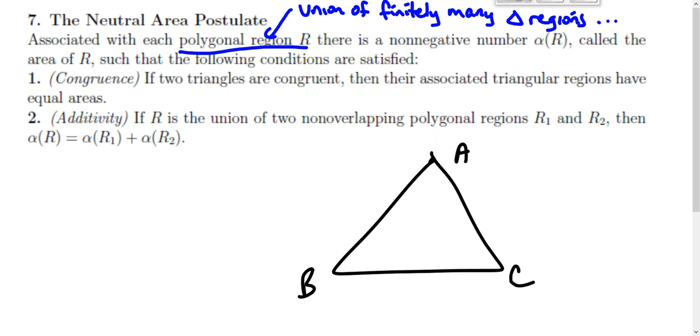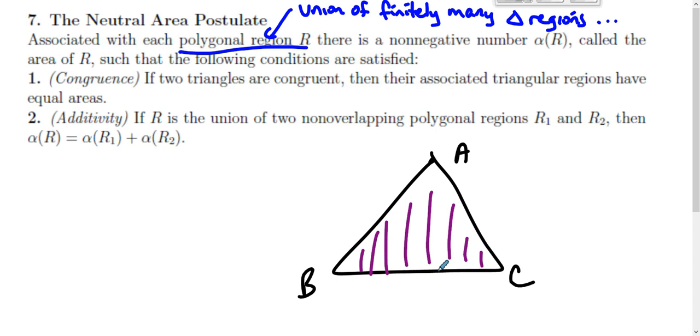We're talking about the area of the triangular region. In the Euclidean understanding, we're talking about this space in here, which is the intersection of the interiors of the three angles of triangle ABC, the three angles formed at the vertices of triangle ABC.